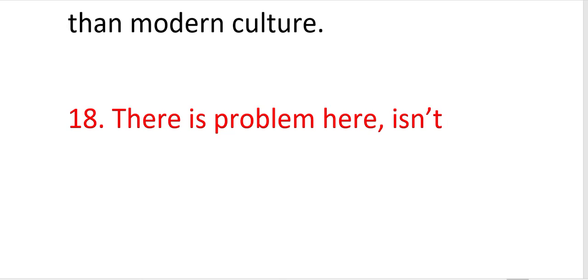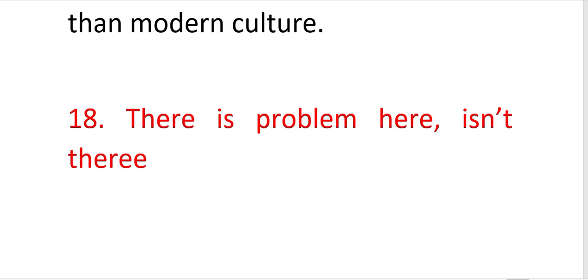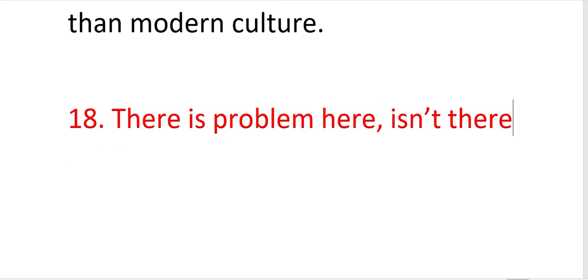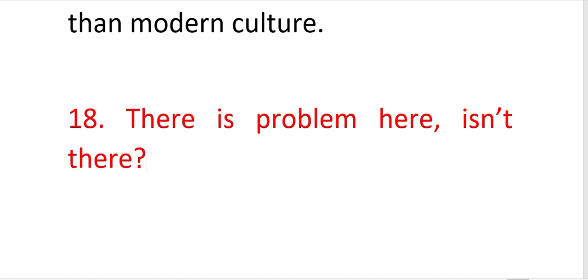If you think that, you are completely wrong. When we have there in the subject, and this kind of question is really important and can be asked, the high chances are there. So there is a problem, so we write isn't there. When we have there, we repeat the same pronoun in the place. So there is a problem here, isn't there?